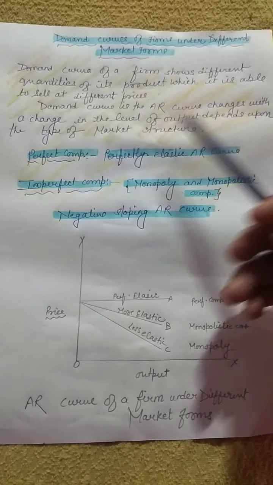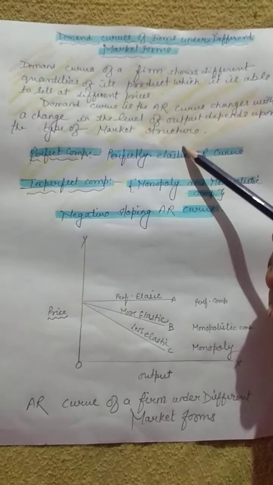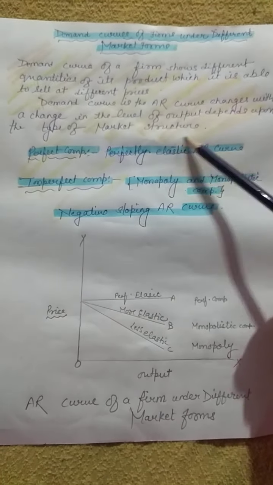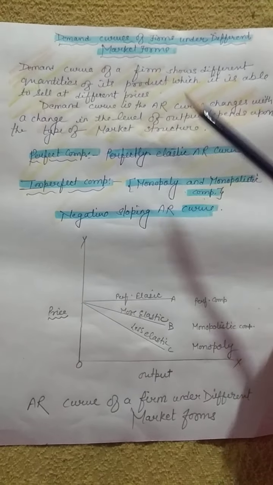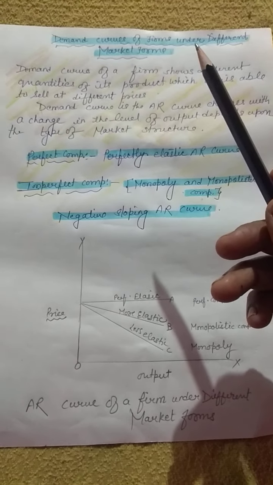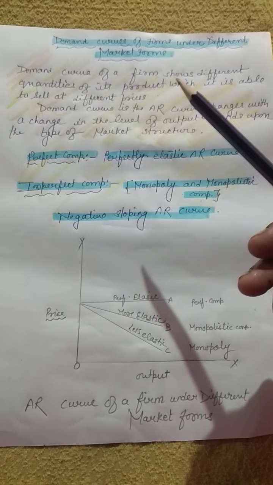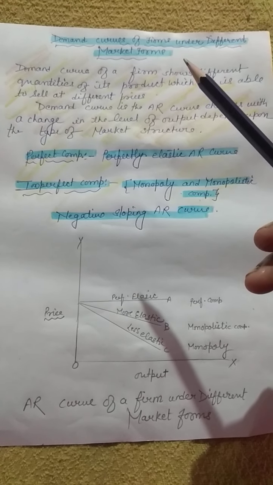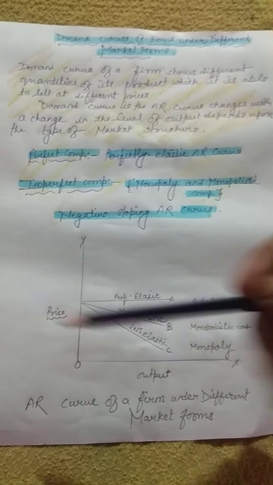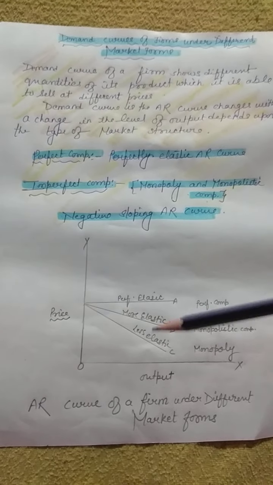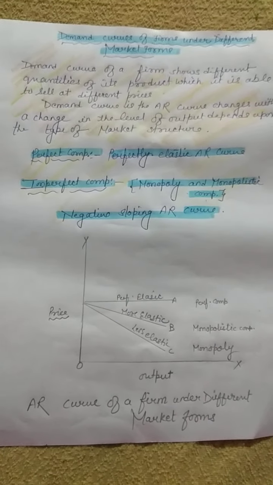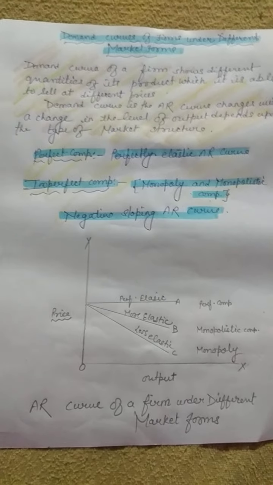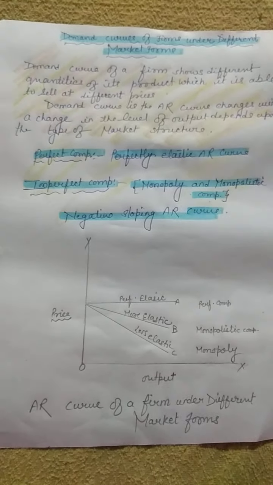And it depends upon the types of market structure, such as monopoly, perfect competition, monopolistic competition, oligopoly. We shall see that in some competition it is more elastic, in some it is less, and in some it is perfectly elastic. We shall discuss one by one.